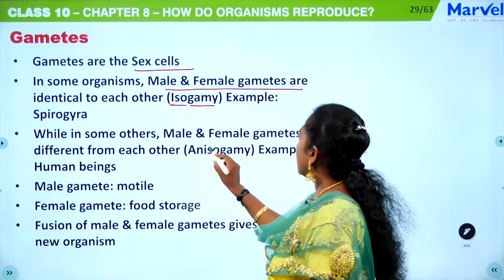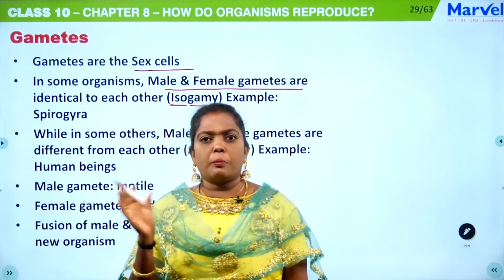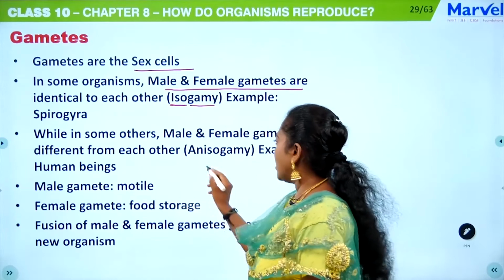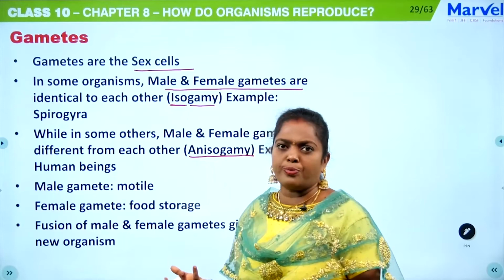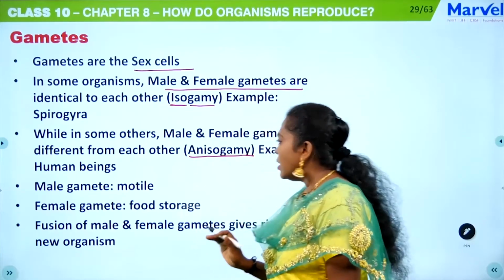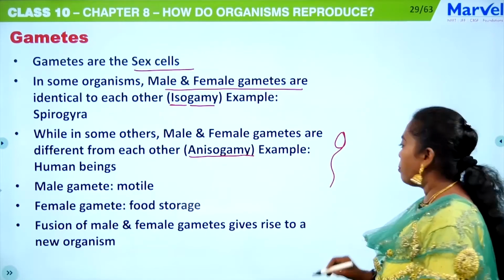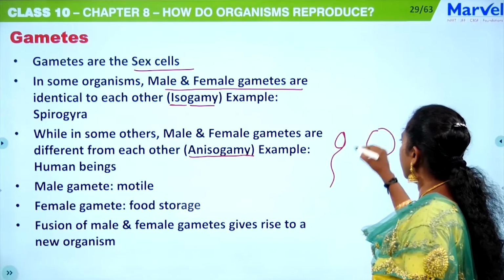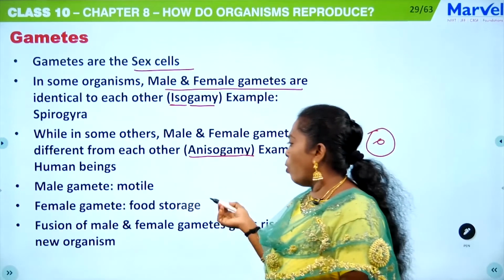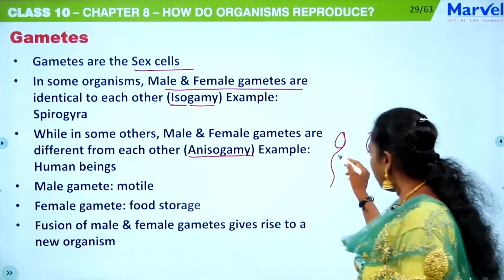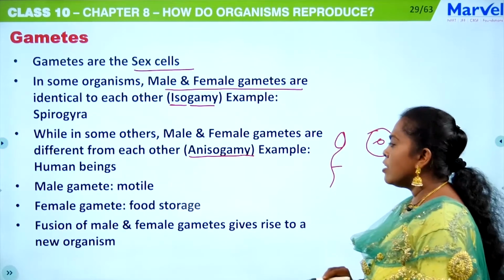While in some others, the male and female gametes are different from each other. That is anisogamy. An means absence of iso, so it's not similar. For example, the male gamete in human beings is a sperm, and the female gamete in human beings is the female egg, or the ovum. The male gamete is motile because it has a flagellum, and the female gamete helps in food storage.